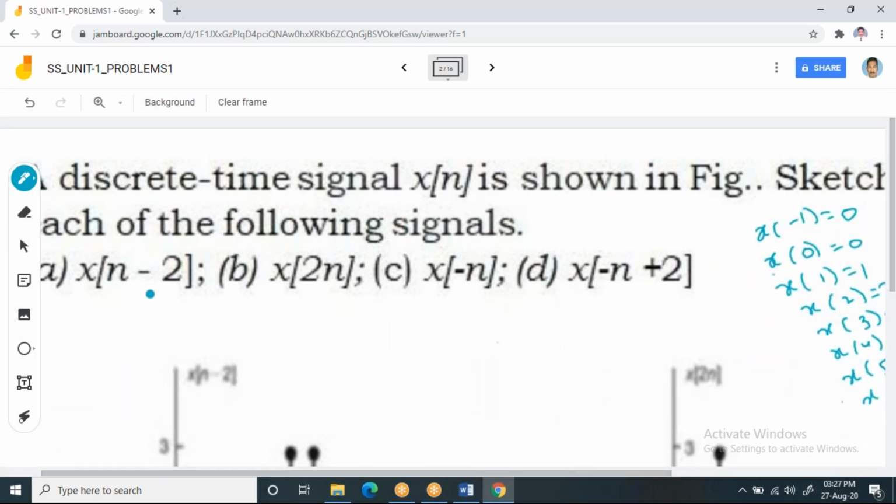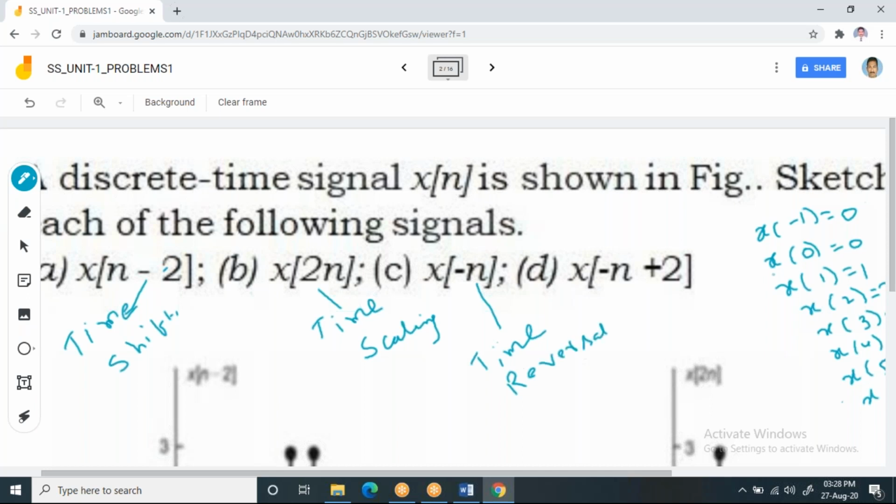This first bit again is an example for time shifting, and this is again an example for time shift, and this is the example for time scaling. But this is time shift and time scaling in discrete form. And x of minus n, this example is for time reversal.